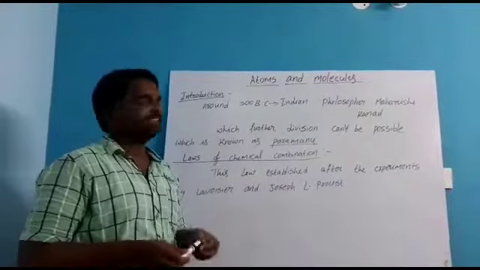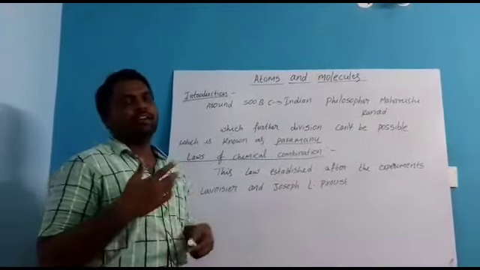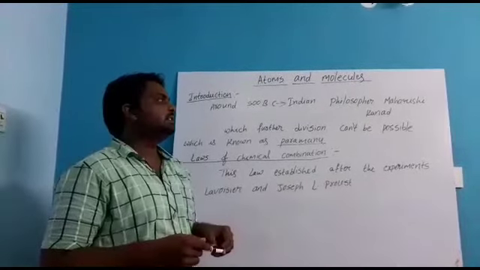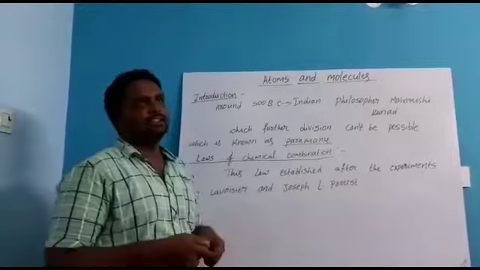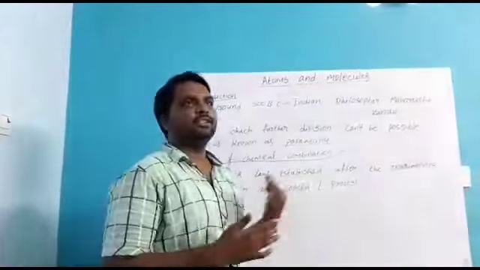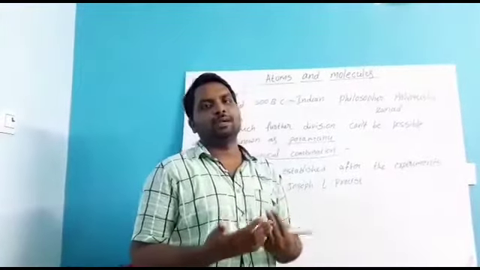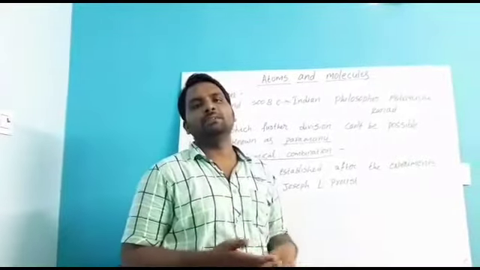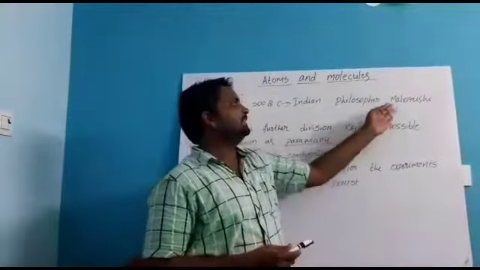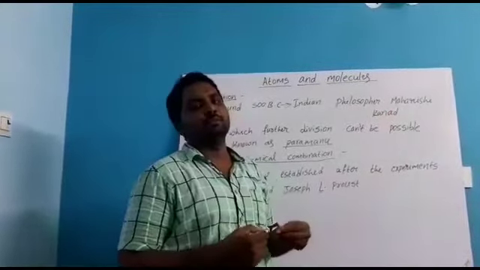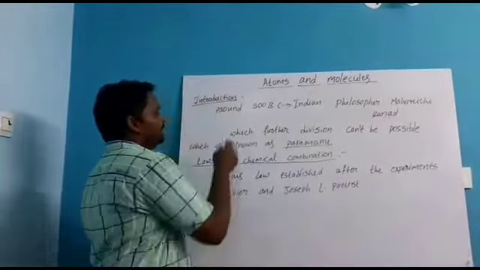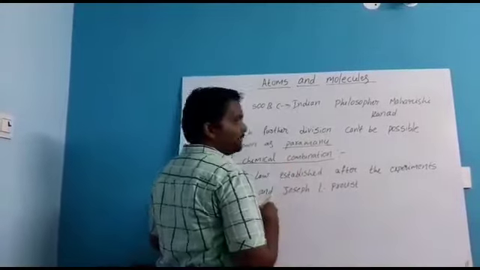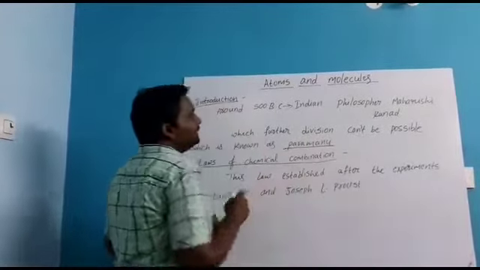Now see the introduction of this lesson. Actually around 500 BC, one Indian philosopher, Maharshi Kanad, explained about matter. We know matter means the objects we see in our surroundings, those we can call matter. Fan and wall, even our body, hands, everything is nothing but matter. So this Maharshi Kanad said something about matter. What he said: matter which cannot be divided further is known as paramanu.